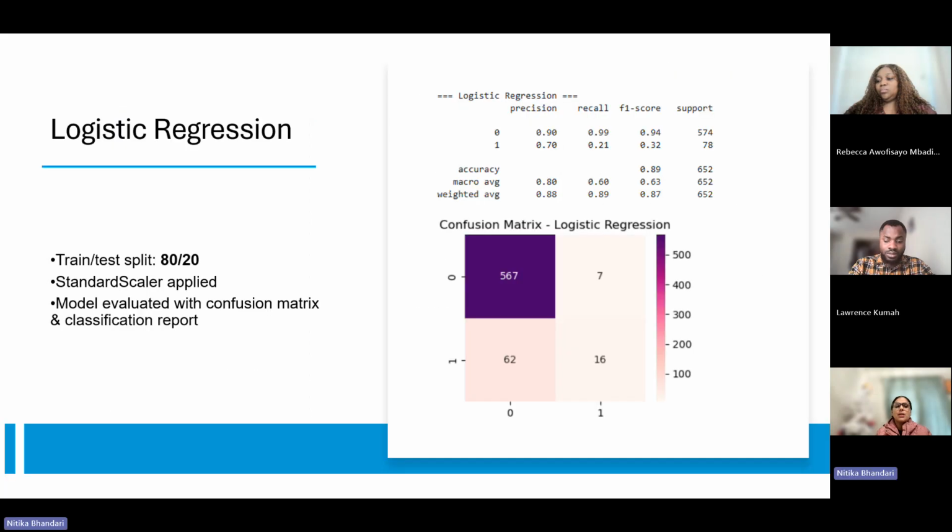Next slide is for logistic regression. We split our data into 80 and 20, meaning 80 for training and 20 for testing. And then we applied standard scaler on the whole data set just to normalize the data. Finally, we evaluated the model using a confusion matrix to see true positive, false negative, false positive, and true negative, and a classification report, which is right here, to get metrics like precision, recall, F1 score, support. And this is the data we got for 0 and 1 under these metrics. And the accuracy rate we got is 0.89.